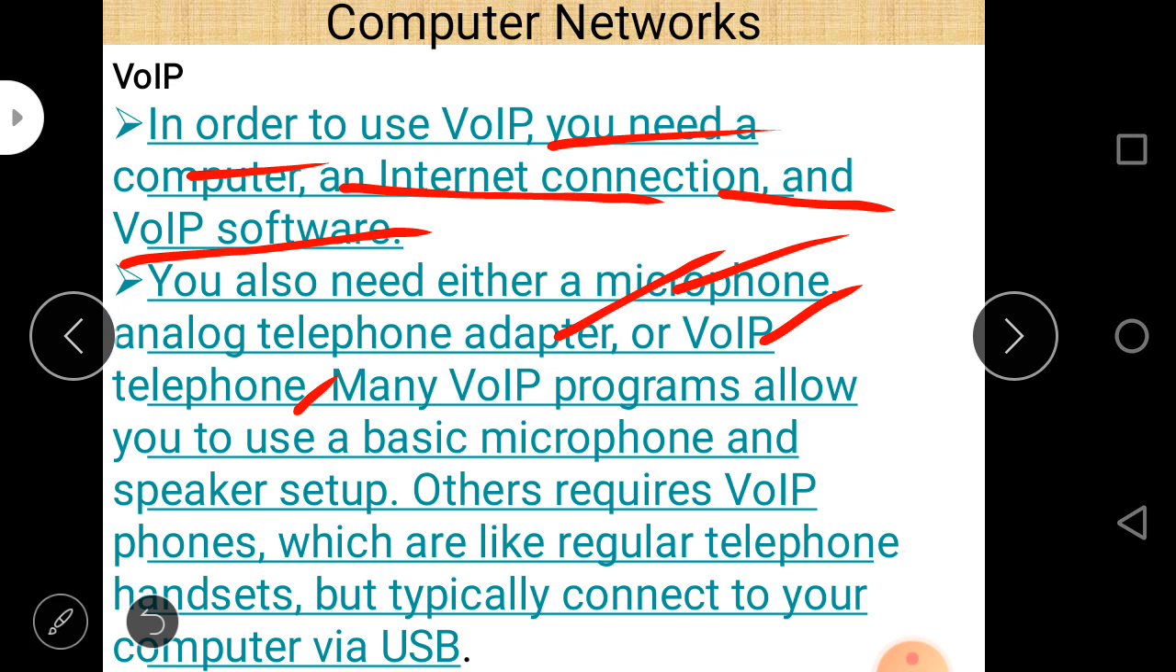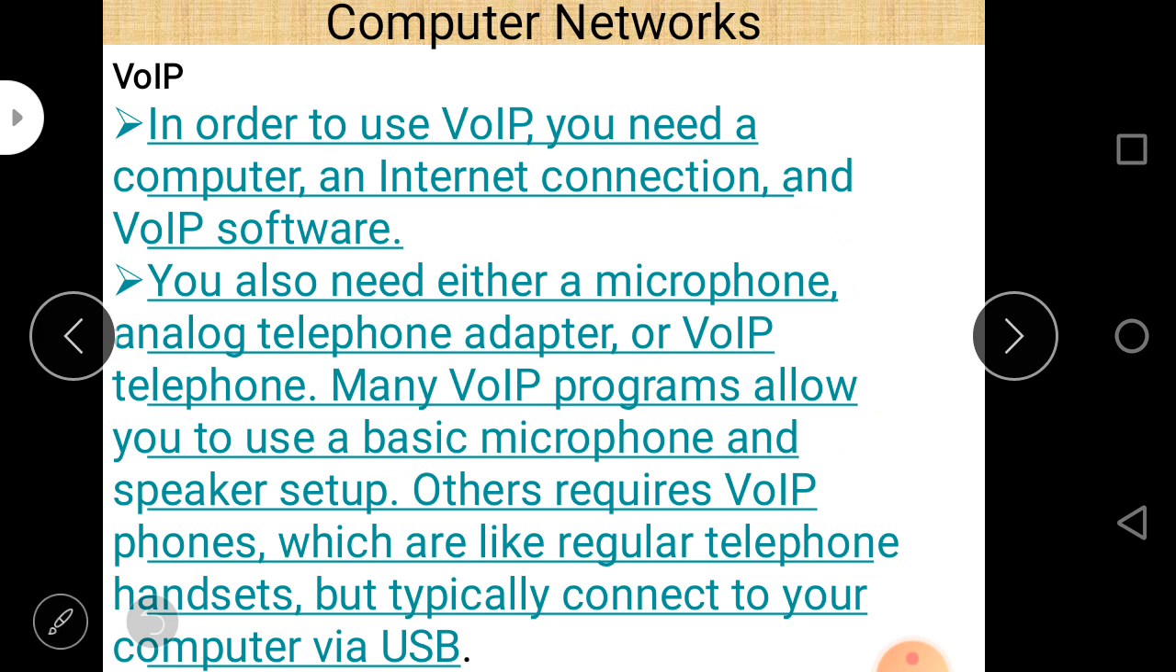Many VoIP programs allow you to use a basic microphone and speaker setup. Others require VoIP phones, which are like regular telephone handsets but typically connect to your computer via USB. So these are the requirements of VoIP. The simple requirements are the computer, internet connection, and a VoIP software.